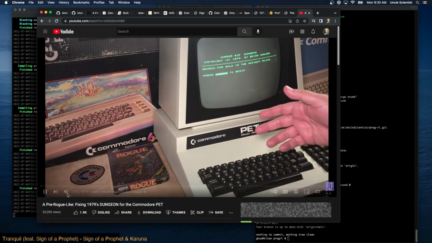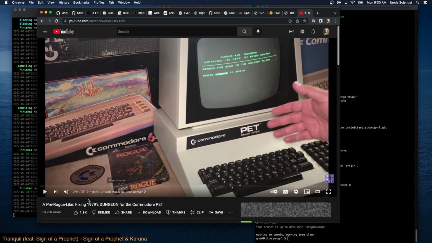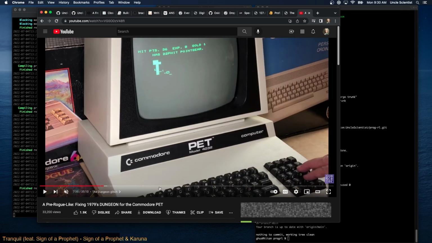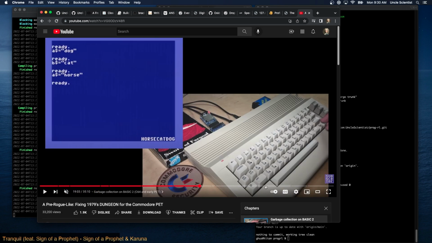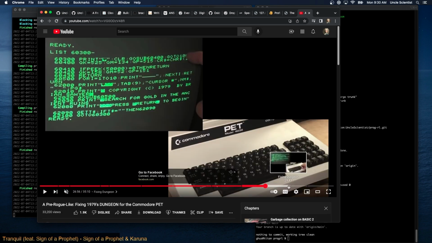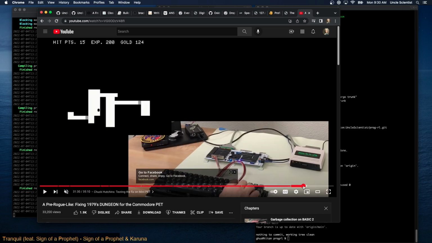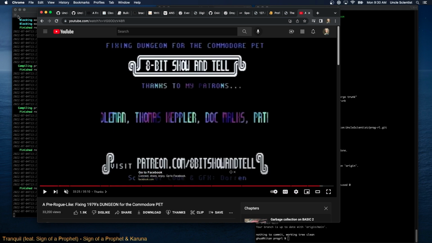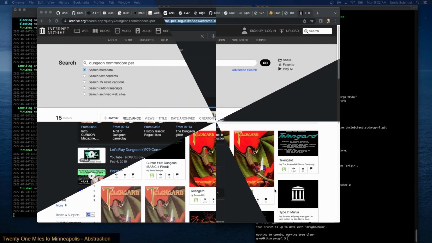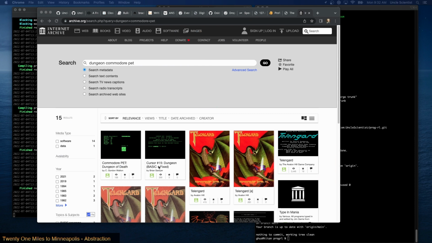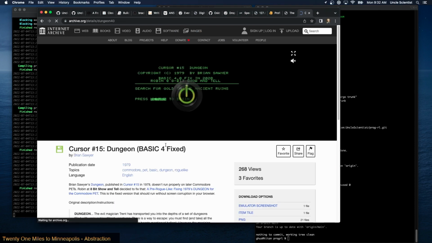Okay, no thanks. So what? I remember. Yeah, it was called Dungeon. Fixing 1979's Dungeon for the Commodore PET. I just wanted to see what it looks like. Maybe I can just look for Dungeon. Oh, here it is. Cursor number 15, Dungeon. I mean, this is what it looks like.